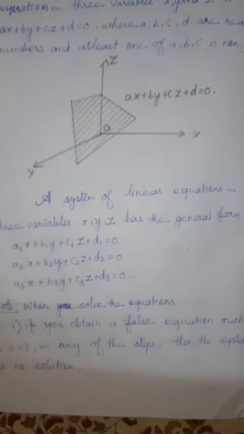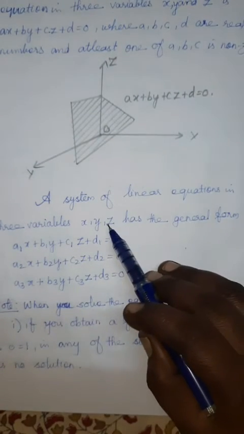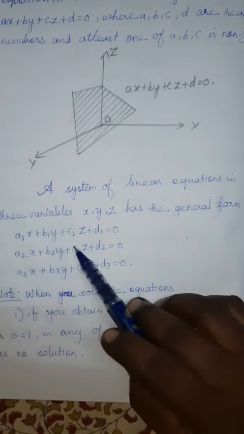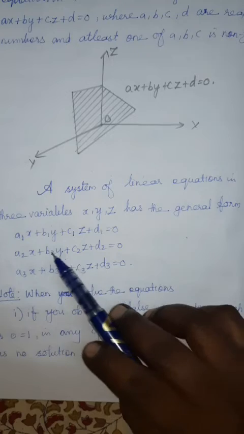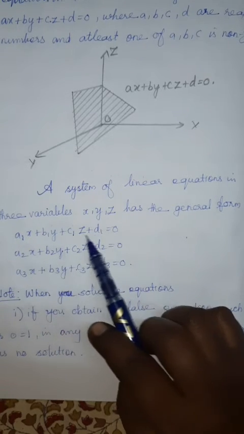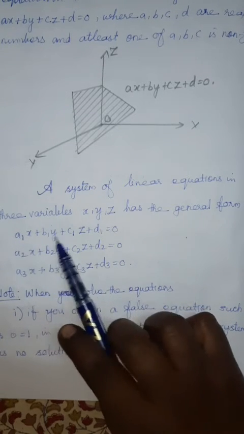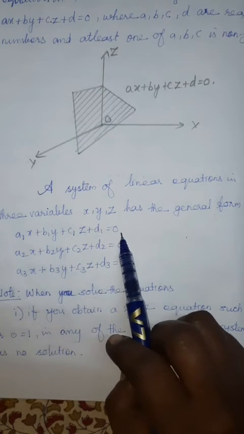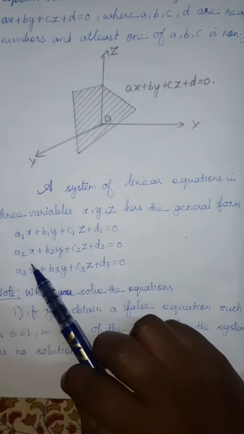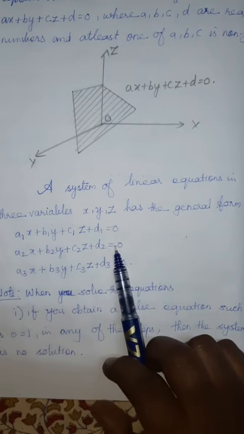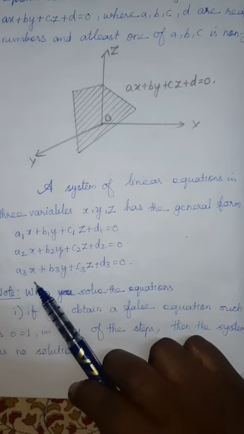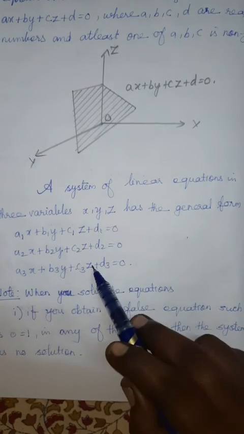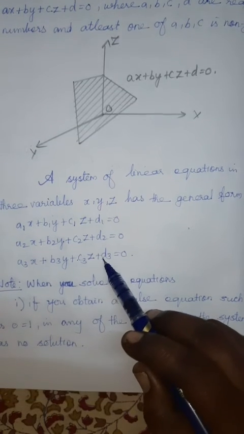Now, how do we write the system of linear equations? Here we have 3 variables, so you have to write 3 equations. Since we have 3 different equations, we change the coefficients. First one is a1x plus b1y plus c1z plus d1 equal to 0. Second one is a2x plus b2y plus c2z plus d2 equal to 0. Third one, a3x plus b3y plus c3z plus d3 equal to 0. Like this, we write the system of linear equations.